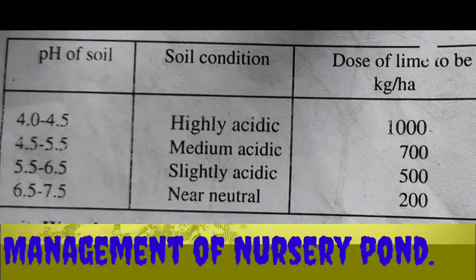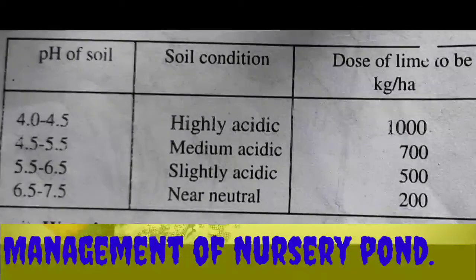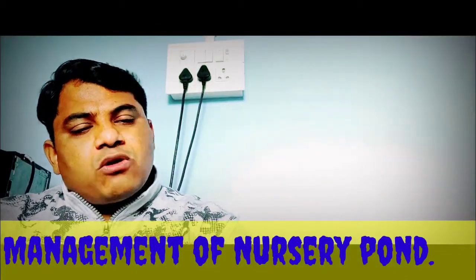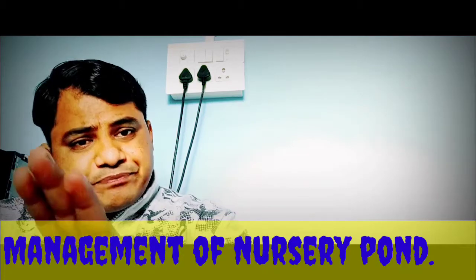And if the pH of soil is between 5.5 and 6.5, slightly acidic, you can add 500 kg per hectare lime in the nursery pond. And if the pH of soil is 6.5 to 7.5, means it is near neutral or neutral, in that case you just use lime at the rate of 200 kg per hectare. So this is the fifth factor of the pre-stocking management of nursery pond, that is the liming.